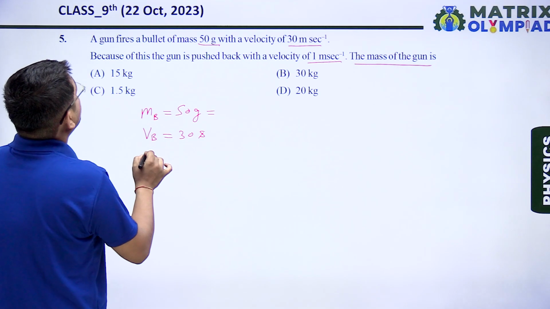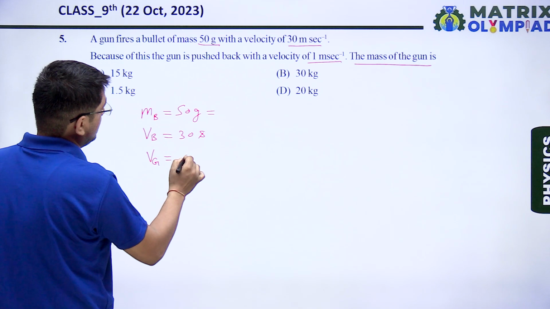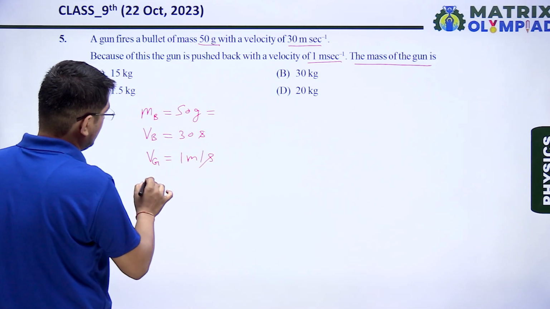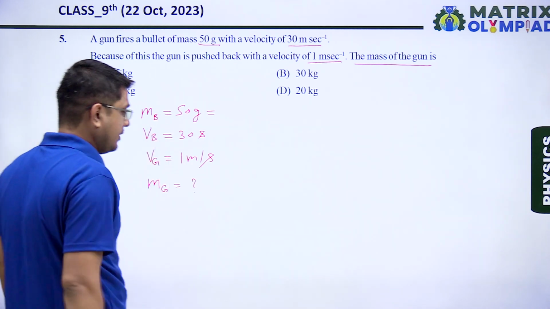The recoiling velocity of gun is Vg equal to 1 meter per second. We have to find out the mass of gun, let's say mg.